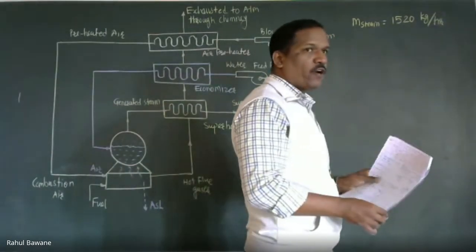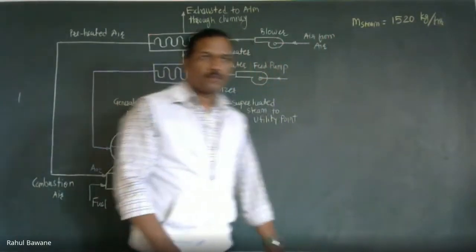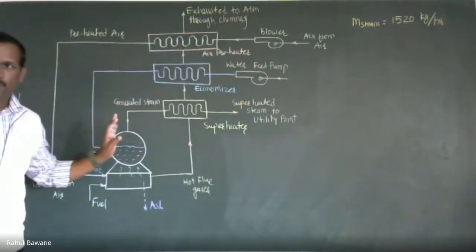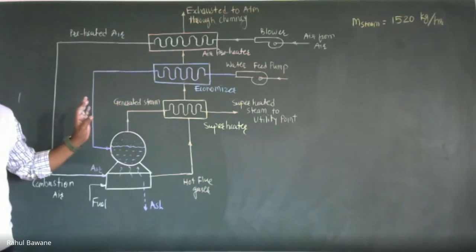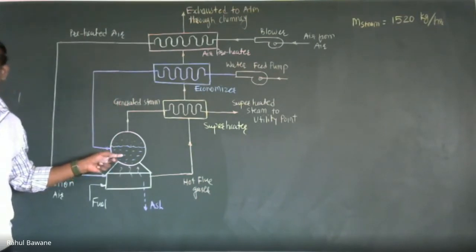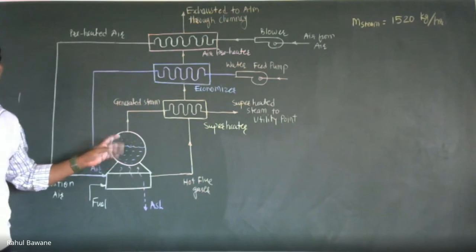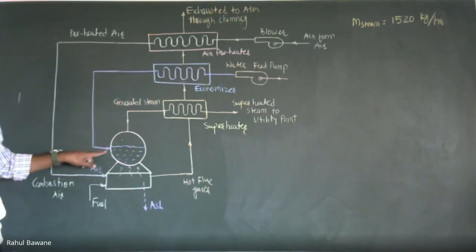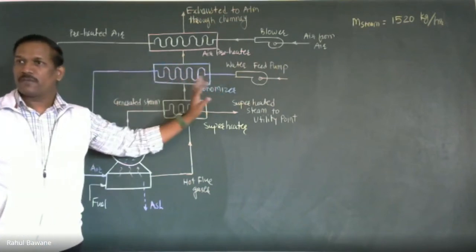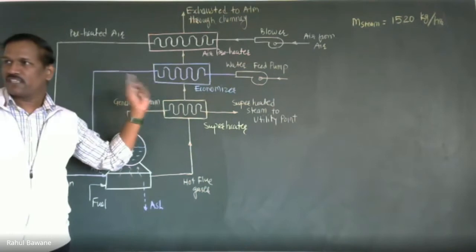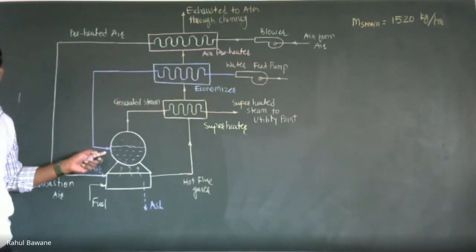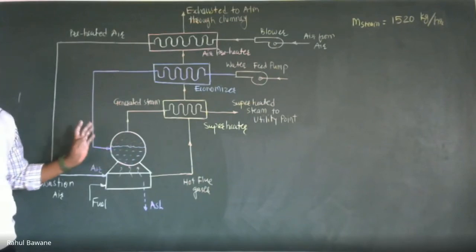Temperature of feed water. Now, please pay attention. This is our total boiler system. After the economizer, we are actually feeding the water into the boiler unit. Correct? So temperature of feed water means which? This one, not the one before the economizer. If conditions before and after the economizer are given, then we have to consider the temperature of the water after the economizer, that is actually feeding the boiler unit.